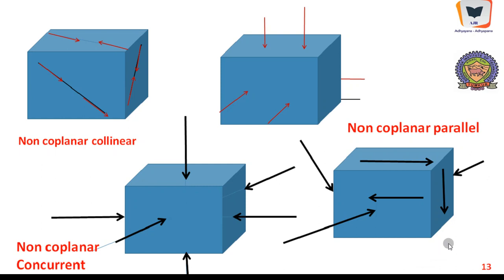And here is another system, non-coplanar, non-concurrent and non-parallel forces. Some of the forces are going like this, and some are inclined, but they are acting on all the surfaces, and it's a 3-dimensional force system. Analyzing such a force system is pretty difficult, and it will be studied in the higher echelons of engineering mechanics.